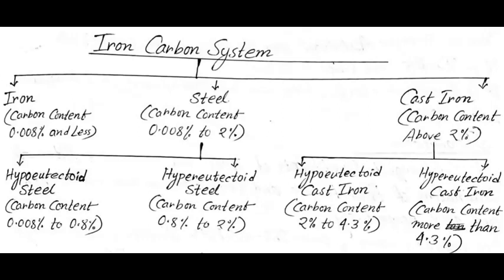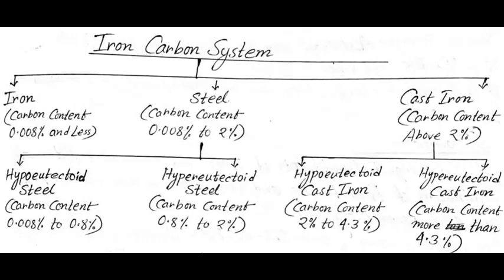If the percentage of carbon is from 0.008% to 2%, then it is called steel, and if the percentage is more than that, then it is known as cast iron. So iron or wrought iron, steel and cast iron are different types of iron carbon system which we generally use in our common life.